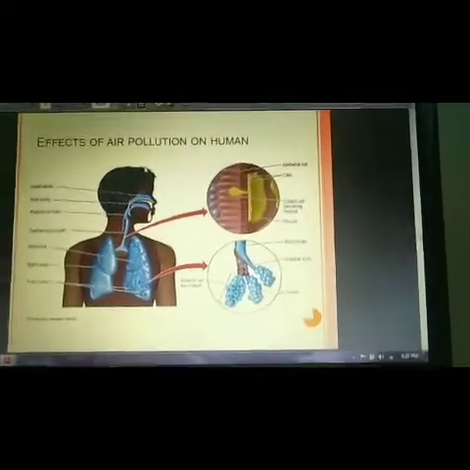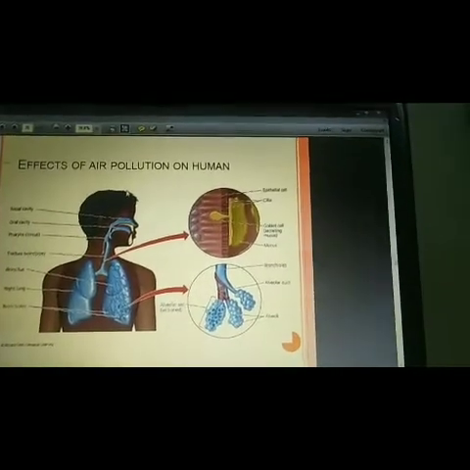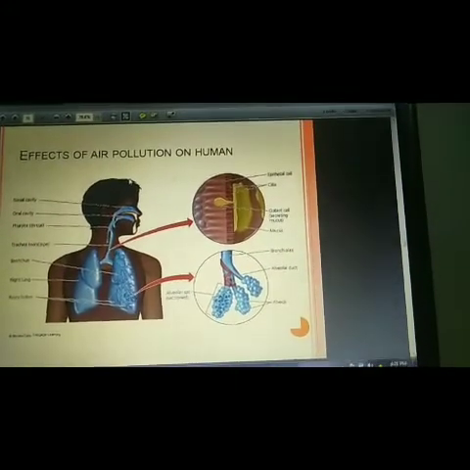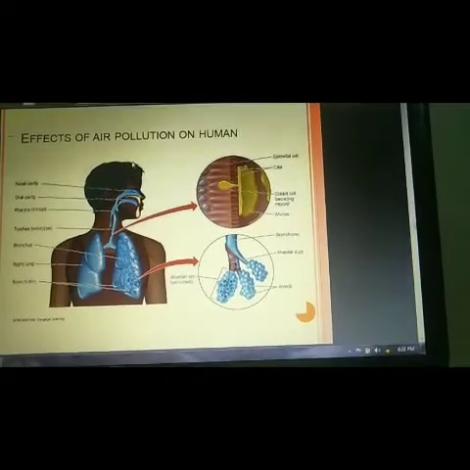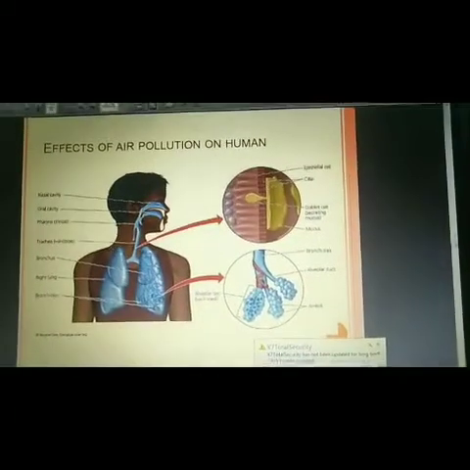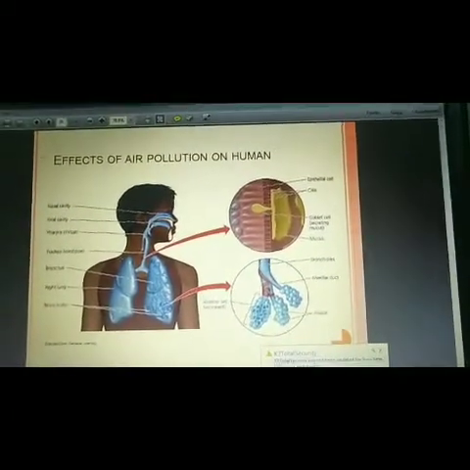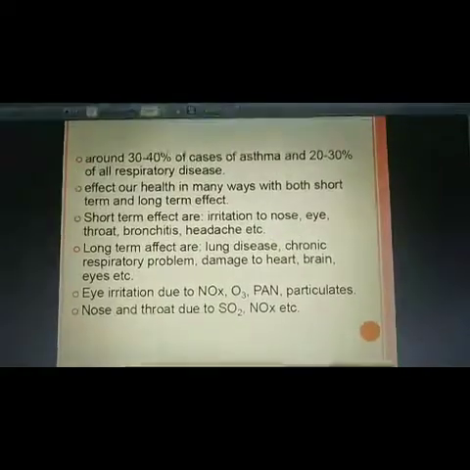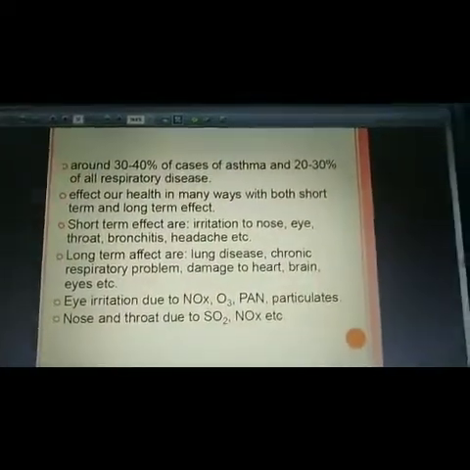From that figure you can see the effects of air pollution on humans. It affects the nasal cavity, oral cavity, pharynx, trachea, bronchus, right lung, bronchioles. Here you can see all the causes and effects of air pollution in our body.